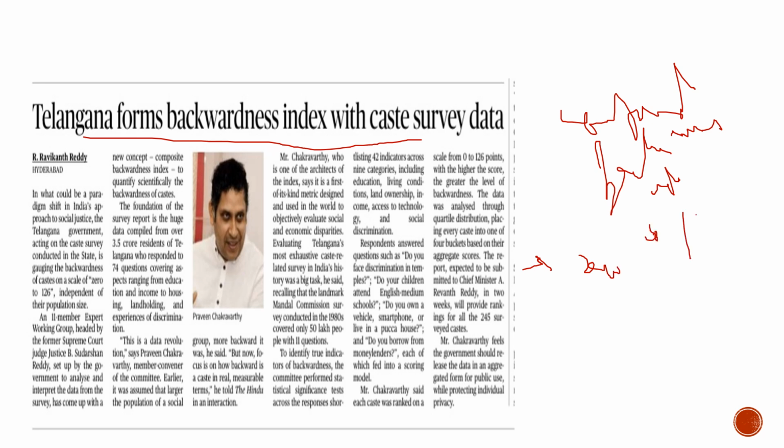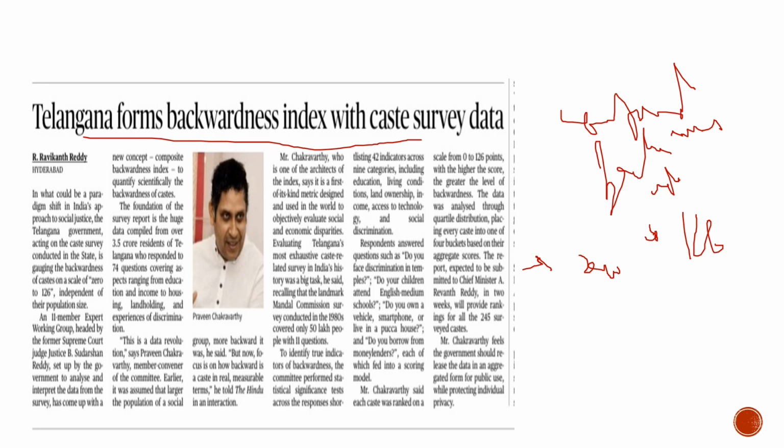On the scale of 0 to 126, these castes would be judged. They would be asked such questions, and it would see how backward the caste is. If the backwardness is 0, that means the caste is not at all backward, and any number above 0 shows the scale at which the caste is backward. It would be represented by the numbers.